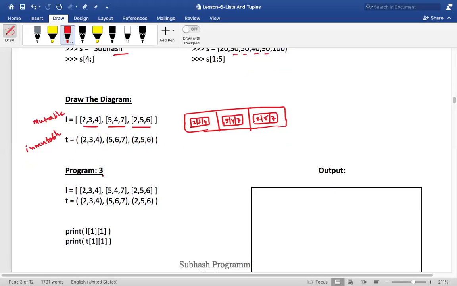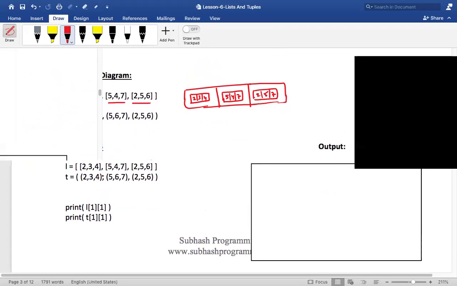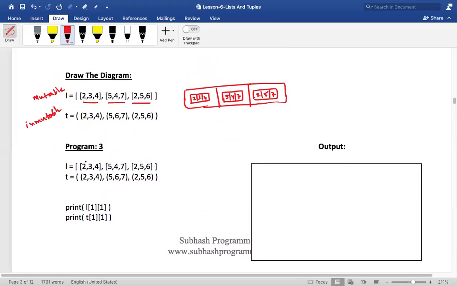Now coming to this. Shall we try this out now? Can you tell me what will be the output of print L of 1, 1? Keep answering my question. What is L of 1?